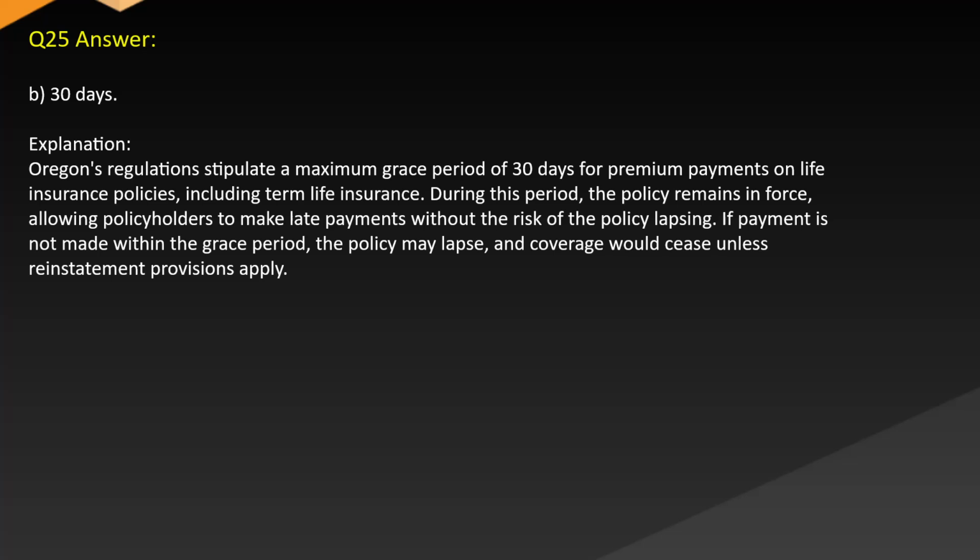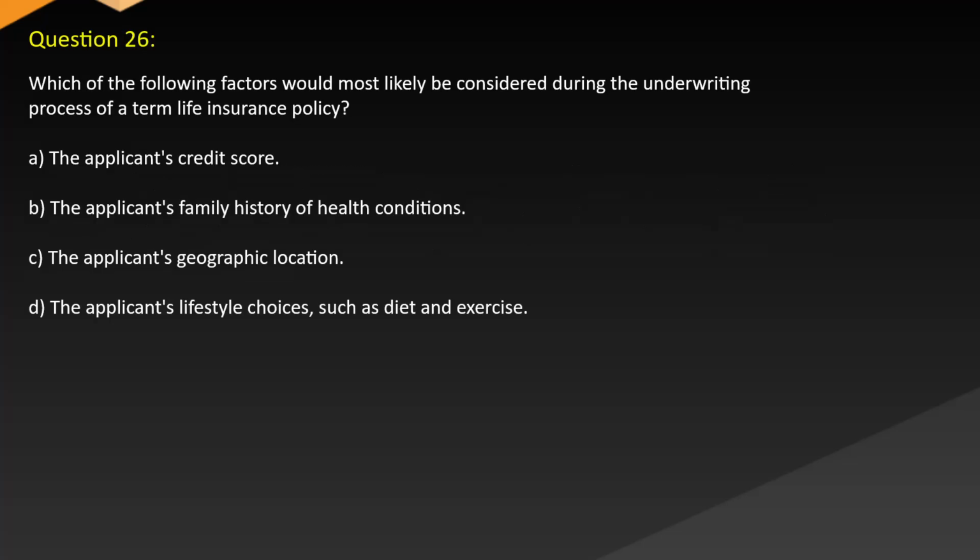Answer B. 30 days. Explanation. Oregon's regulations stipulate a maximum grace period of 30 days for premium payments on life insurance policies, including term life insurance. During this period, the policy remains in force, allowing policyholders to make late payments without the risk of the policy lapsing. If payment is not made within the grace period, the policy may lapse and coverage would cease unless reinstatement provisions apply.